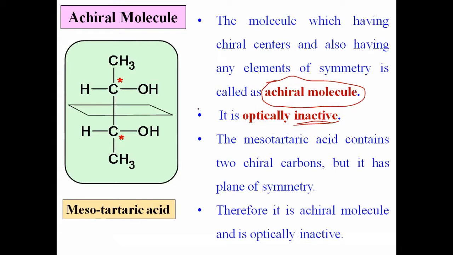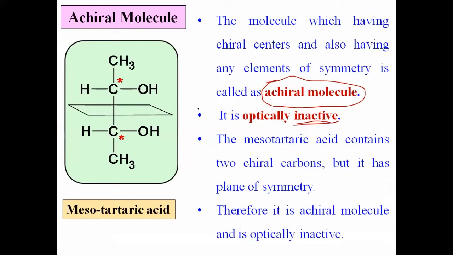Actually there are 2 essential conditions for optical activity. पहिली कंडिशन कोणती? That molecule should contain a chiral center. It should contain a chiral carbon, किंवा त्यालाच आपण asymmetric carbon atom असंही म्हणतो.